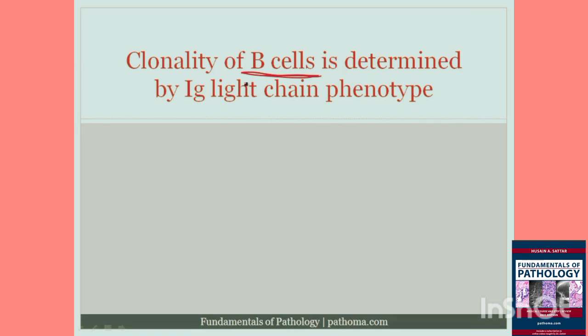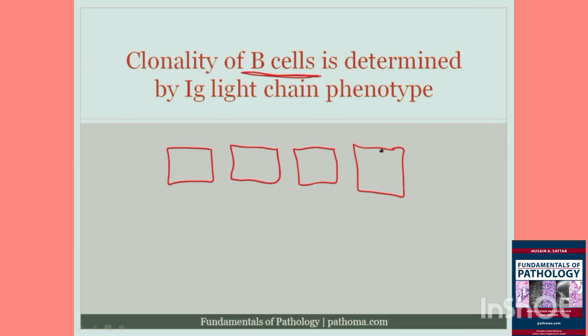Let's play the same game, but this time pretend that there is an individual, and we're looking at their lymph node. Now let's pretend that this individual's lymph node is made up of 4 cells. Okay, obviously it's not, but for the purposes of illustration, it makes it easy. So if the patient actually has 4 cells in their lymph node, you should recall that the B cells present within the lymph node express immunoglobulin, and that immunoglobulin is comprised of both heavy chain and light chain. Now, the light chain for each individual B cell will either be kappa or lambda.